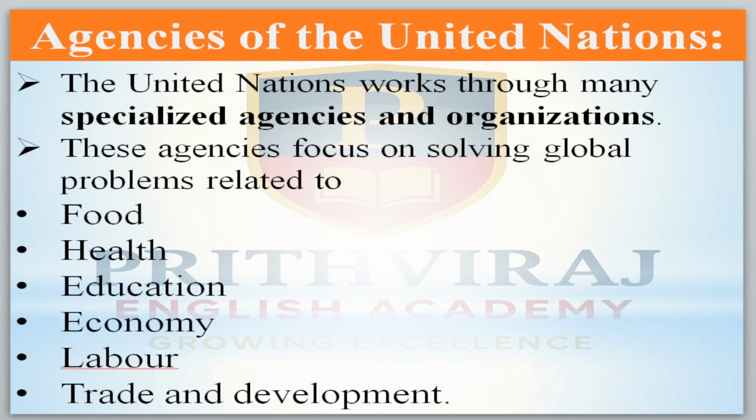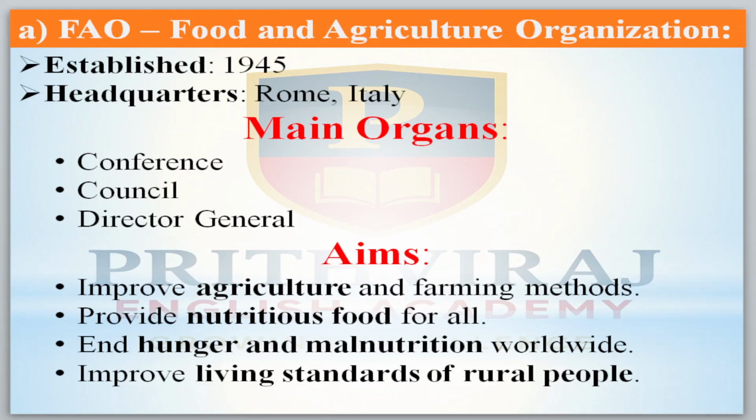The United Nations works through many specialized agencies and organizations. These agencies focus on solving global problems related to food, health, education, economy, labor, trade and development. The first one you have is FAO, Food and Agriculture Organization. It was established in the year 1945.